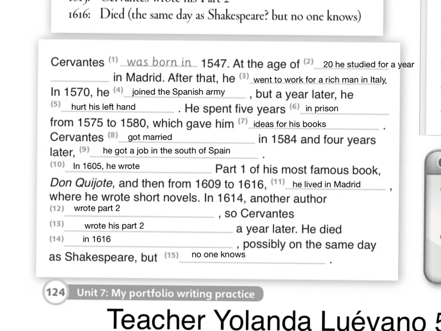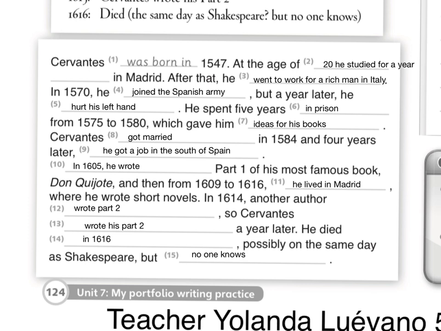So basically, these are the answers that we should get from the timelines. If we pay attention, on the top we have our 15 years and also down we have 15 spaces. So what we had to do is obviously copy the date or data. Remember, both pronunciations are correct. So let's check it. It says, Cervantes was born in 1547.